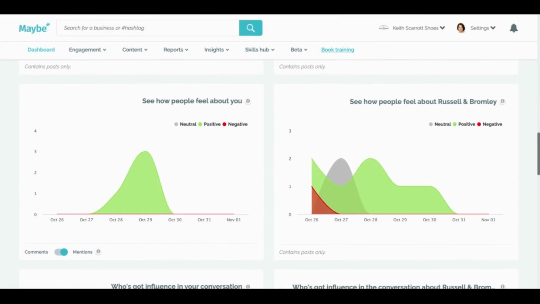Come down, you can see how people feel. This is pulling content based upon what's actually being said on the post. So these are the words on each post. We score them for positive, negative, and neutral. So we're doing that for 80 million engagements every single day. Let us understand what's working well. And as a business, you can click through and see, well, what is positive, negative, and neutral. Click through on here, you see the actual posts.